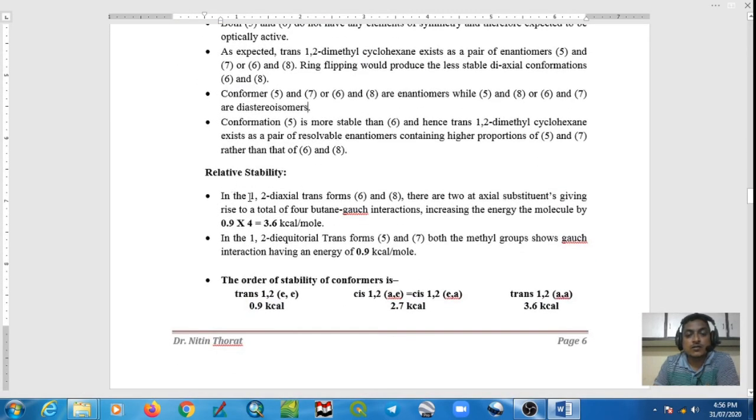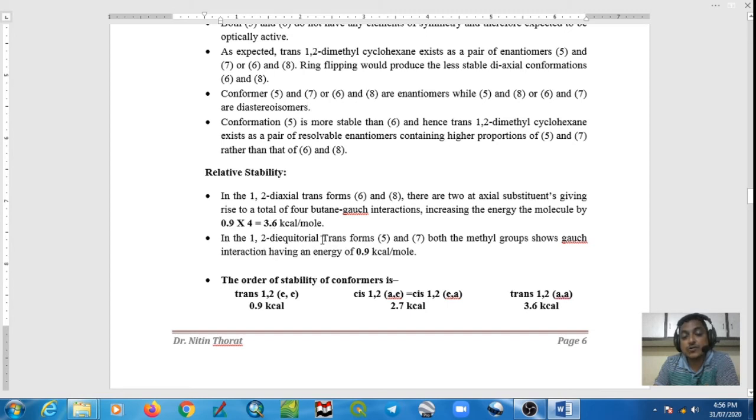So in the diaxial form, conformers 6 and 8, two axial substituents have four butane-gauche interactions. That's why the energy is 0.9 into 4, that is 3.6 kilocalorie per mole.